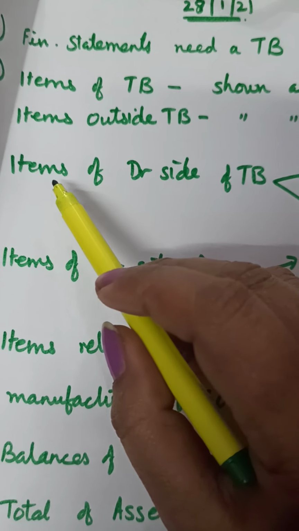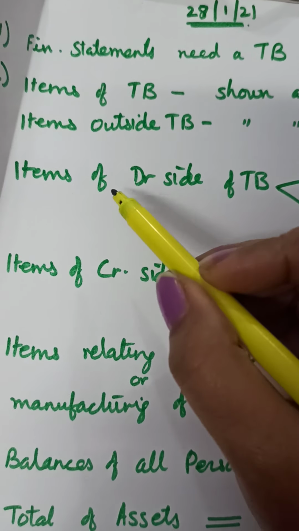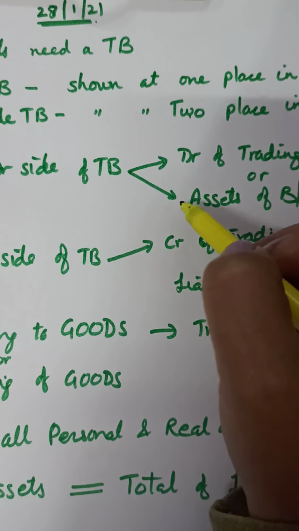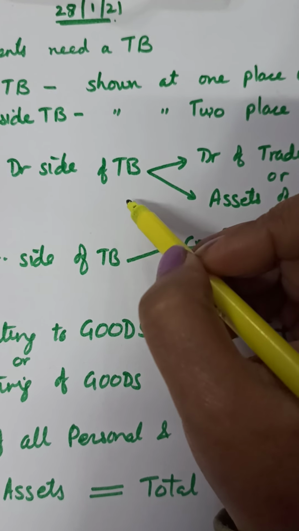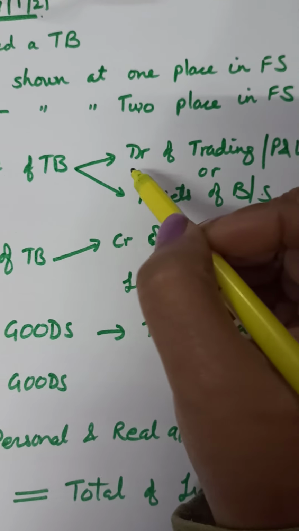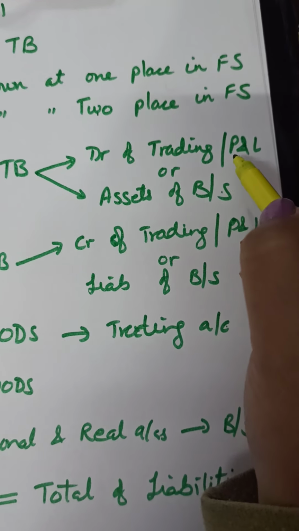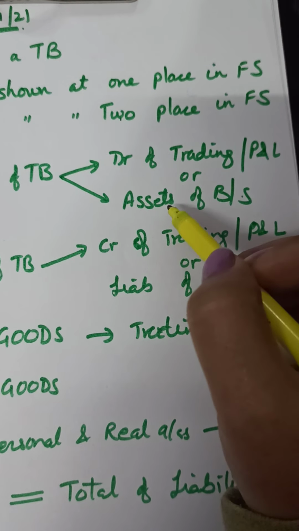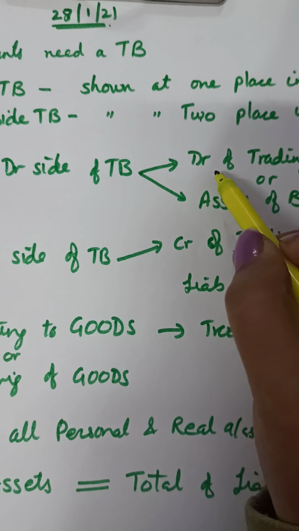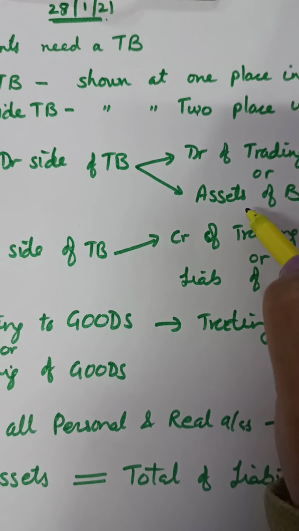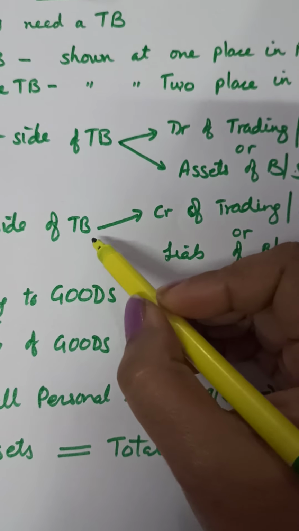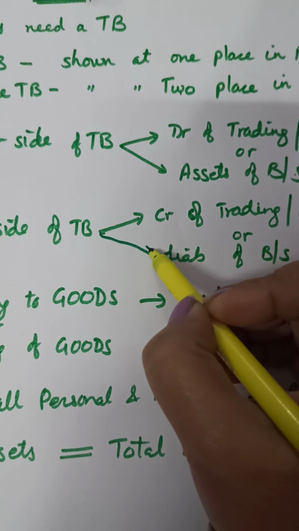Then you have to remember a tip: items on the debit side of the trial balance will go to either of these two places. If the item is written on the debit side of the trial balance, it will either come on the debit of the trading account or the debit of the P&L account, or it will come on the asset side of the balance sheet. If the item is written on the credit of the trial balance, it will either come on the credit of the trading account or on the liability side of the balance sheet.